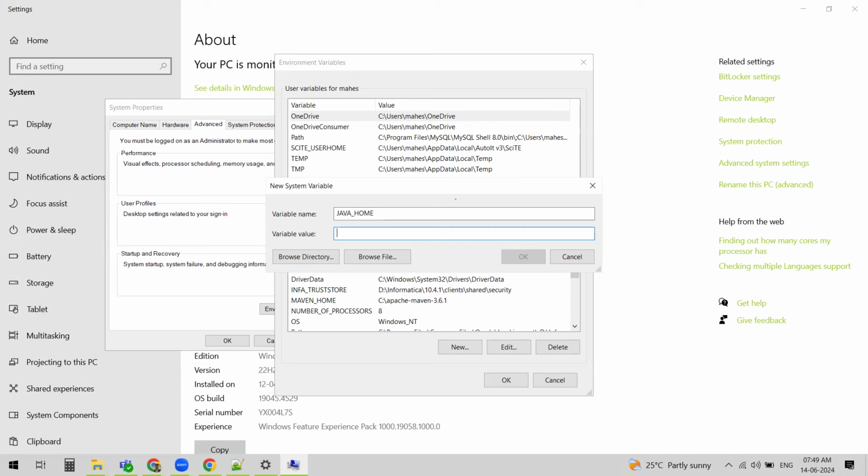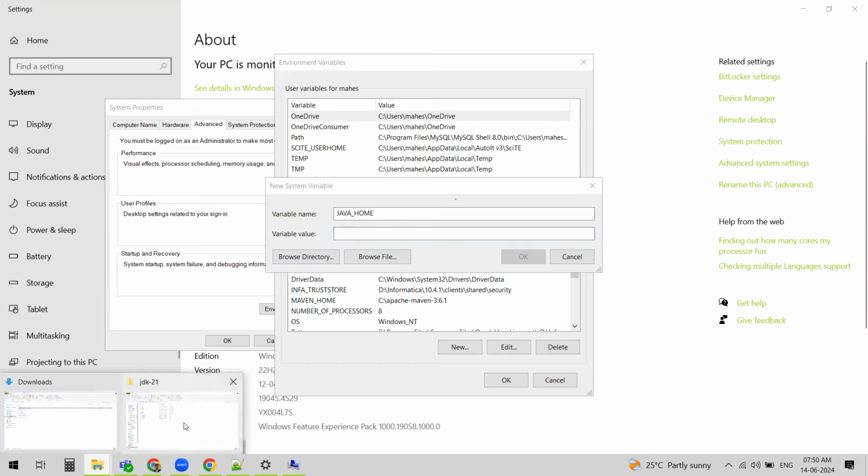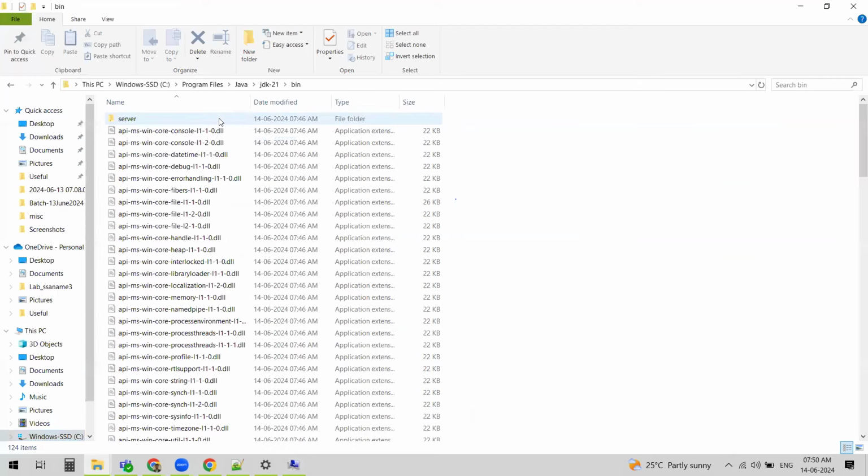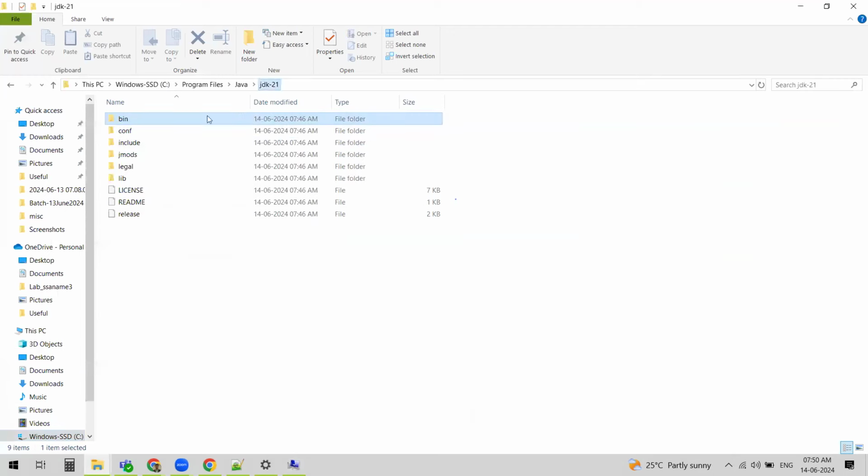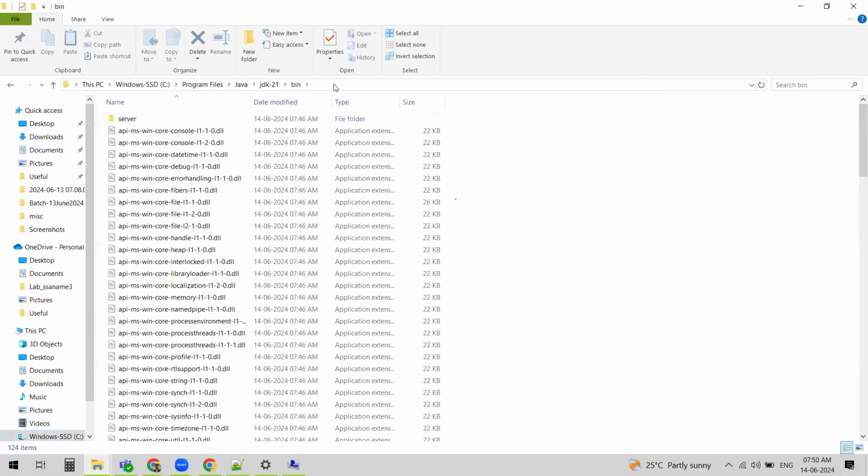And then the second step after installation is setting the Java path. How do we set the Java path? We navigate to the environment variables, and the variable name should definitely be JAVA_HOME. It should not be changed. And the variable value will be the installation location of your JDK, and you also need to give it till the bin folder, the binaries.